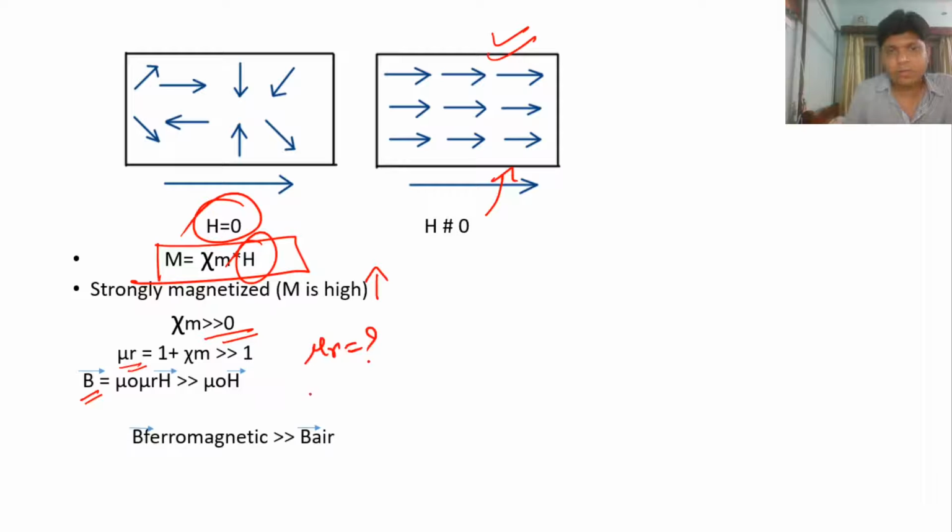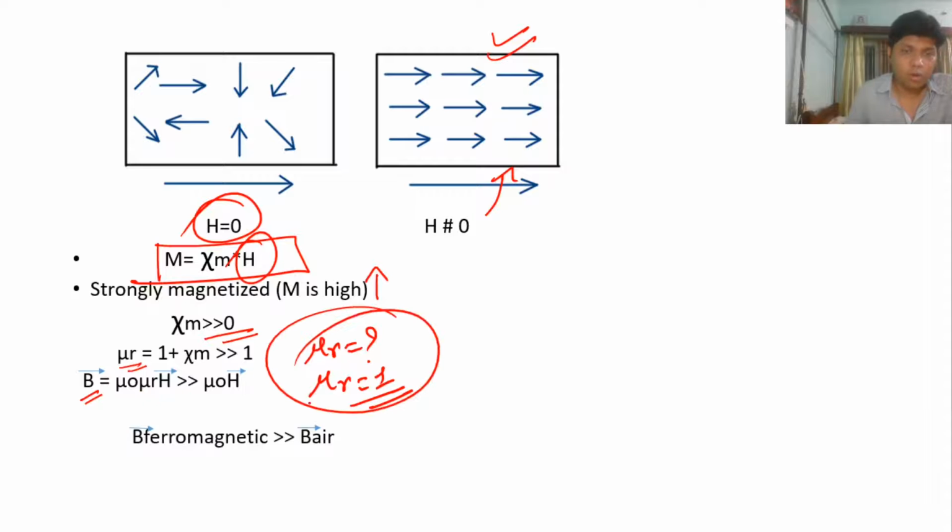But in the case of air, the relative permeability becomes 1. So due to this logic, the magnetic flux density of ferromagnetic materials is greater than the magnetic flux density of air. Okay.